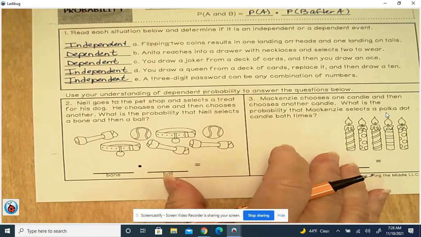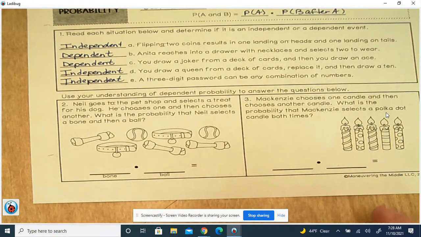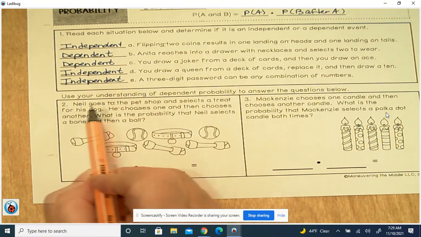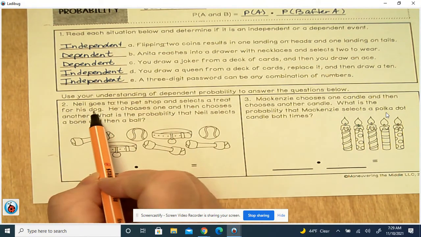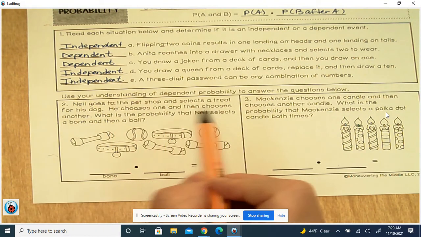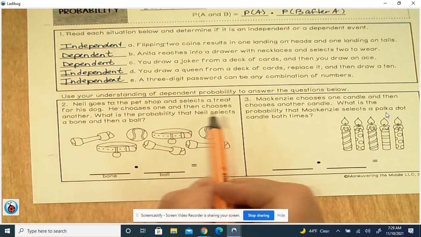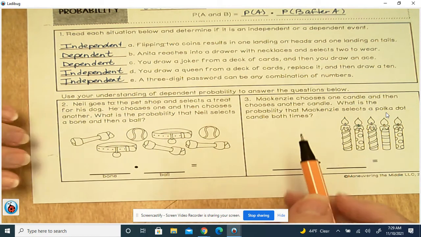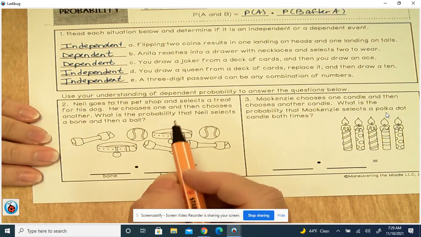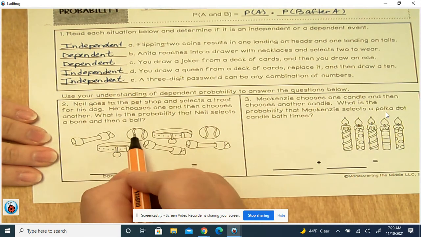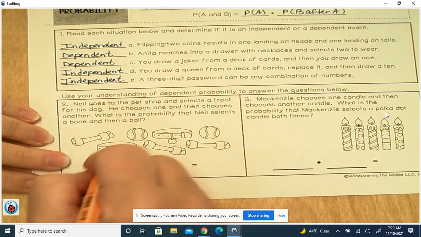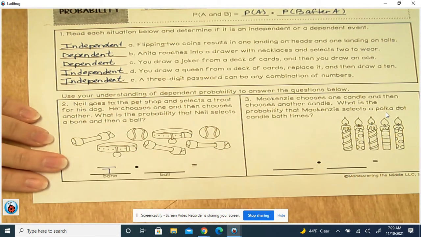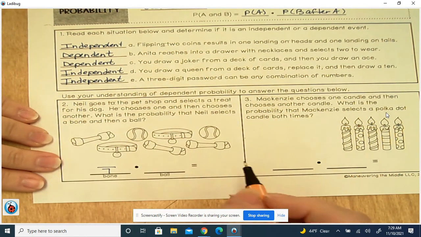All right, number 2 down here. Use your understanding of dependent probability to answer the questions below. Number 2, Neil goes to the pet store and selects a treat for his dog. He chooses one and then chooses another. What is the probability that Neil selects a bone and then a ball? So how many possible outcomes does he have? 1, 2, 3, 4, 5, 6, 7. We have 7 possible outcomes to begin with, and he chooses a bone.